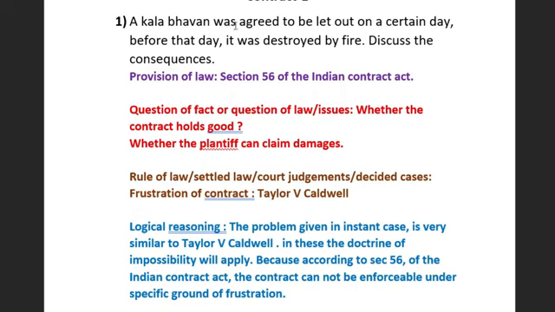So here there was some agreement between one party and the other party with regard to engaging that Kalabhavan for a certain day. And before that day, it was destroyed by fire. Discuss the consequences. That means the bhavan was destroyed due to some fire accident. So here we have to discuss the consequences.